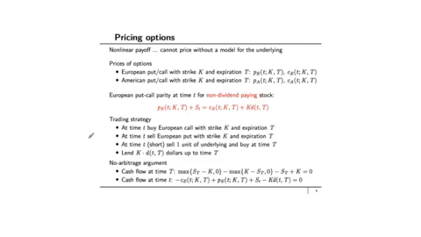In this particular module, we just want to see how much mileage we can get out of simple no-arbitrage arguments. So let's put in some notation. For a European put option with strike price K and expiration T, the price of such an option we'll call P_E(t, K, T). P_E stands for a European put, t is time, K is the strike price, and T is the exercise time.